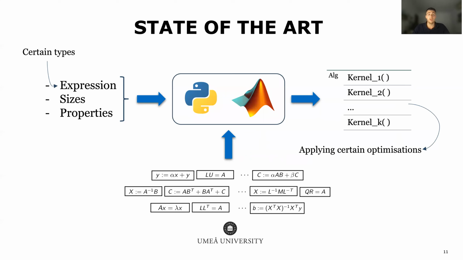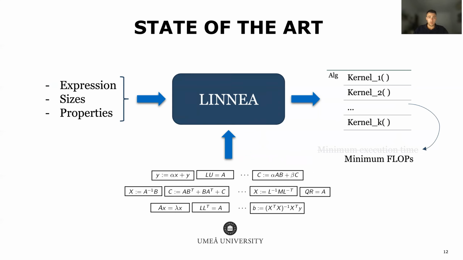Nowadays, popular languages and frameworks perform certain optimizations to the output code, but they don't guarantee the solution will take the minimum execution time, and it's only restricted to certain types of expressions. We also have other tools or programming languages, such as Linnea or Julia, that provide a solution that is based on minimizing the number of flops to perform, which is a natural proxy for solving the problem with the minimum execution time. In the case of Julia, this only applies to certain expressions, but even so, they rely on the number of flops.